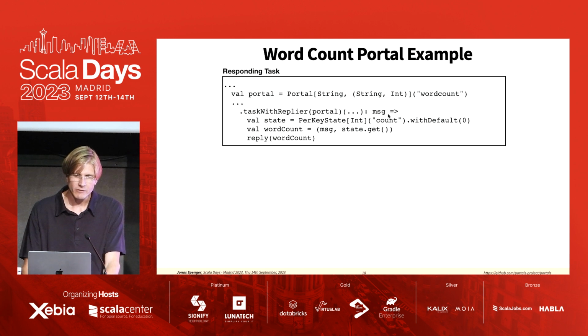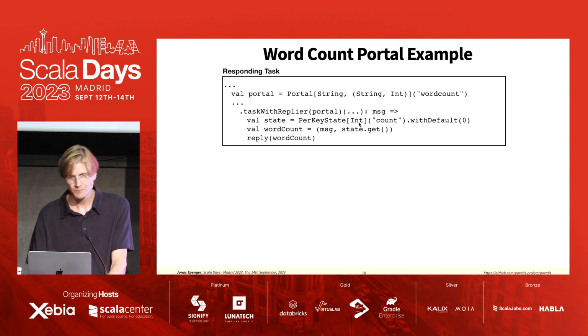And we have a handler here for the requests, these actor-like requests that come in, the messages. And within this message body, what do we do? Well, first we access the per key state, which is some typed state for this very task. It's per key, meaning that it's partitioned by key.